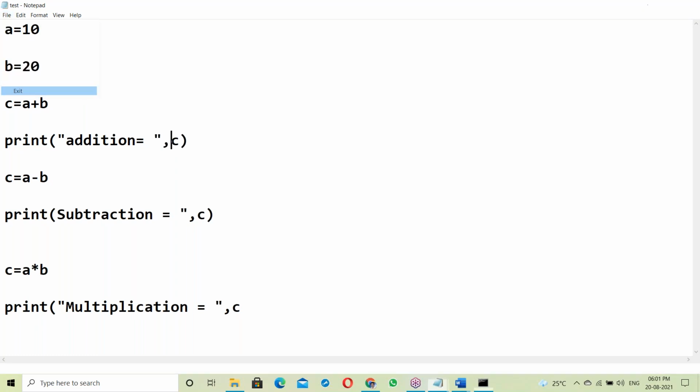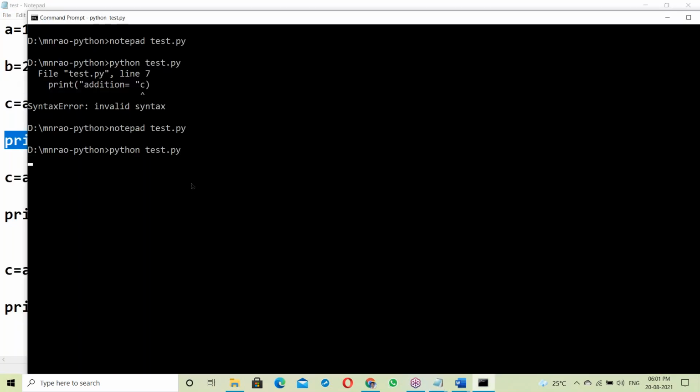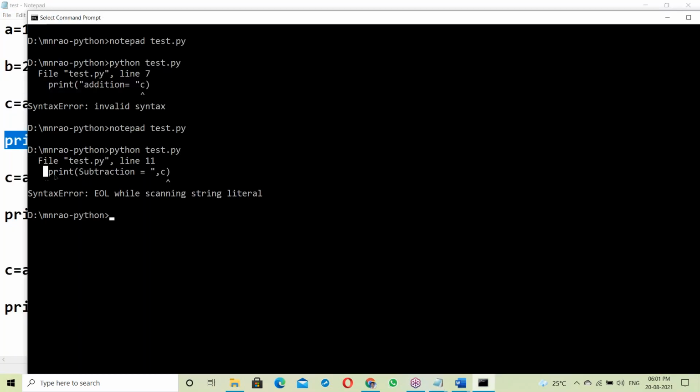Save. See this. Yes, again this error message. Subtraction equal here, this is the error. End of line scanning string literal means the double quotation is missing. The double quotation is missing. So next, only one error, right? Yes, again only one error.